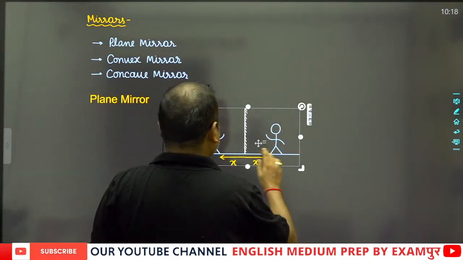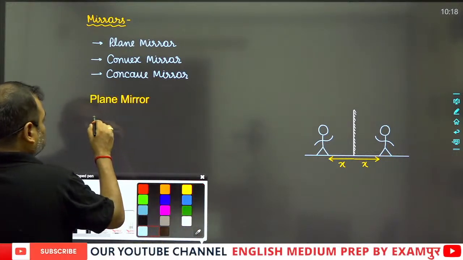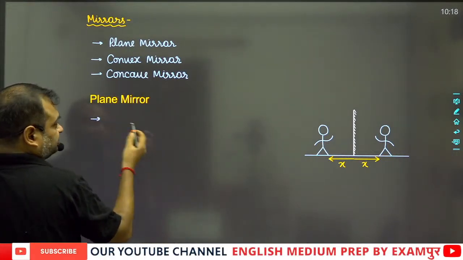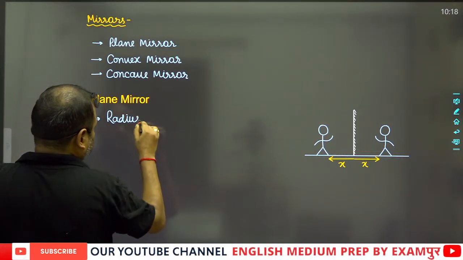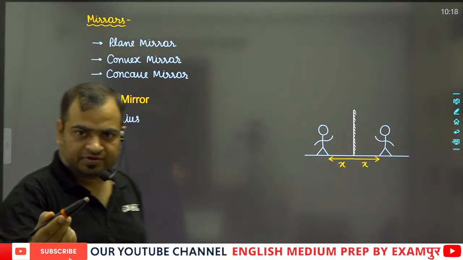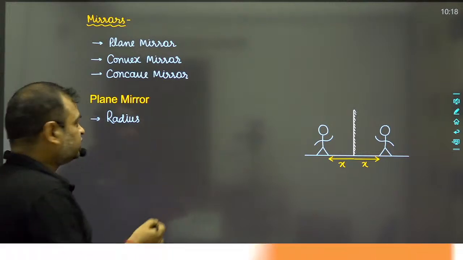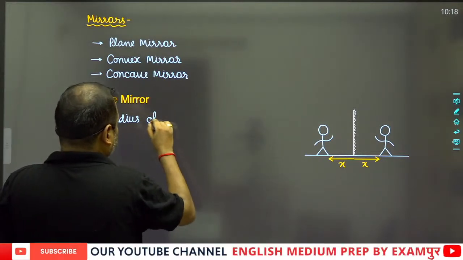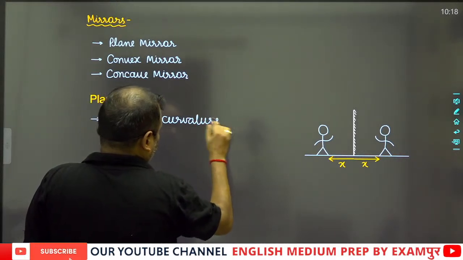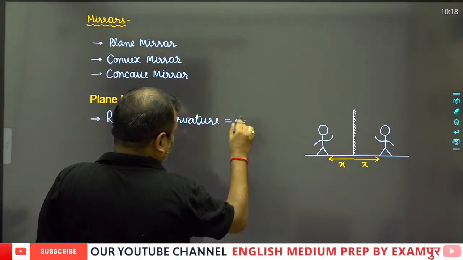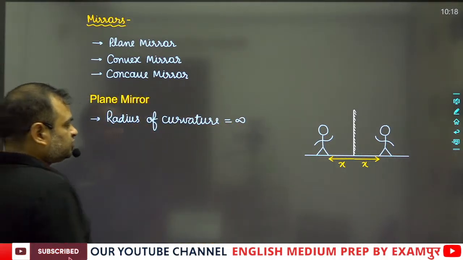So we will write here the theory of plane mirror. Number one, radius of curvature of plane mirror. Guys, please tell me what is the radius of curvature of plane mirror. I have already told you that the radius of curvature of plane mirror is always infinite. So radius of curvature is equal to infinite.